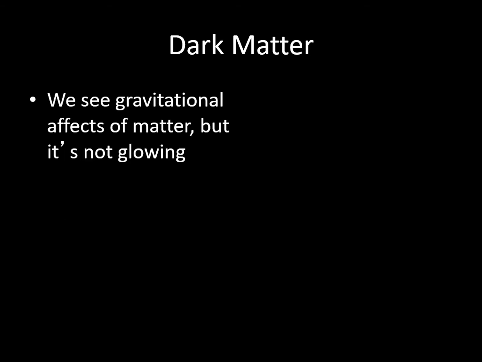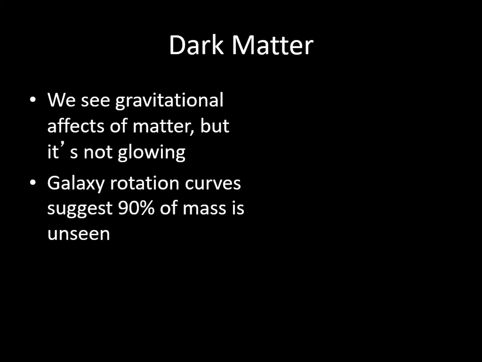So, what is dark matter? First, dark matter is defined as matter we can't directly observe using visible or any other kind of light. However, we can tell it's there because we can see the effects of its gravity. When we add up the mass it takes to give the rotation curve we see in our galaxy, we find that dark matter has to be roughly 90% of the mass of the galaxy. In other words, we can't see what 90% of our galaxy is.